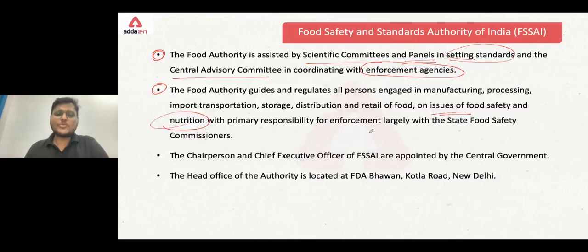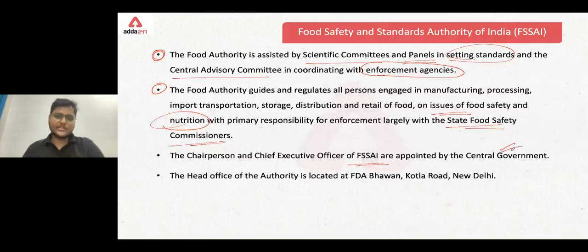With primary responsibility for enforcement largely with the State Food Safety Commissioner. The FSSAI, the central entity, sets up the standards, it sets the limits, but the entity that is responsible for the enforcement of these rules and regulations is the State Food Safety Commissioner, or you can simply say the State Food Authority. Clear, guys? The chairperson and chief executive officer of FSSAI are appointed by the central government.